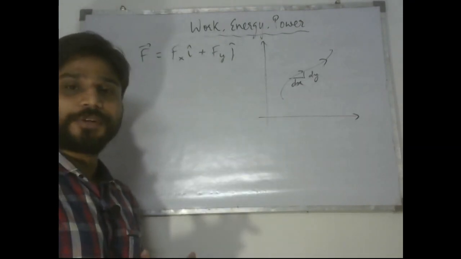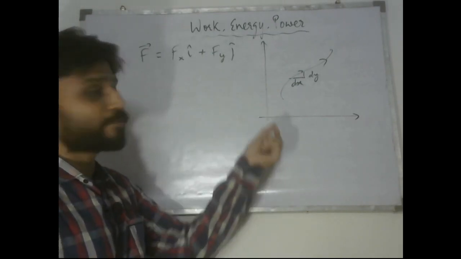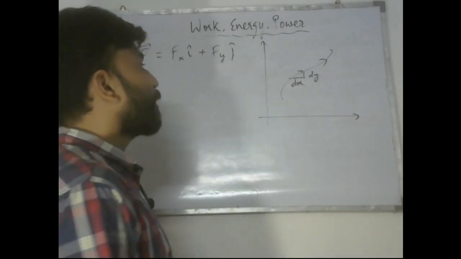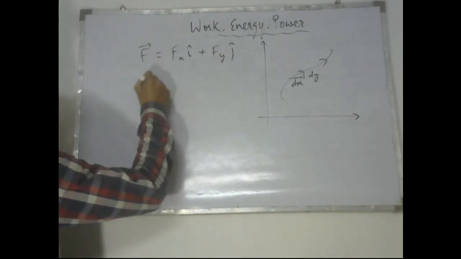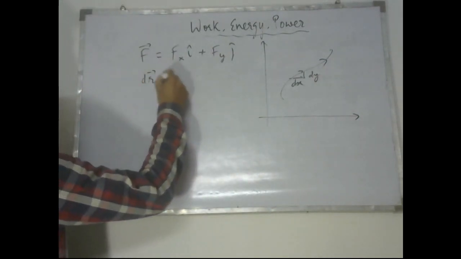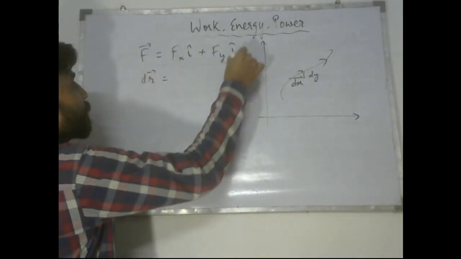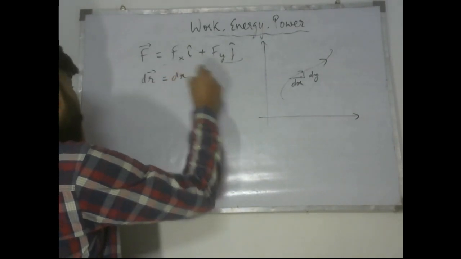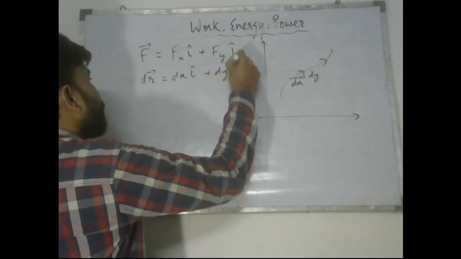So I am only drawing a hypothetical look of how they would have been displaced for very small values. So these are the small values, that is dx and dy, dx in x direction, dy in y direction. So I would write some small dr vector, during which the force F acting on the particle can be considered a constant. So it would be dx in i cap direction and dy in j cap direction.